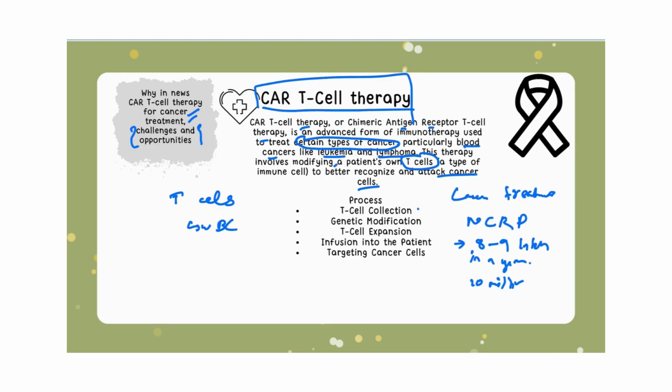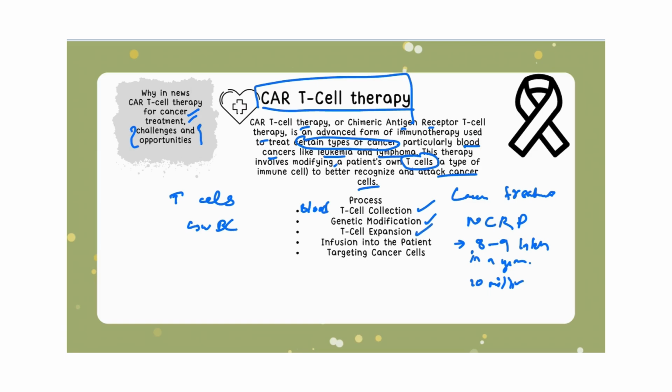So let us understand the process. The first process is T cell collections. So in T cell collections, the blood is drawn from the patient and a process called leukapheresis is used to separate out the white blood cells which contains the T cells. The rest of the blood is put back into the patient's body. Next is genetic modification. So the white blood cells along with the T cells are modified to recognize special proteins on the surface of cancer cells.